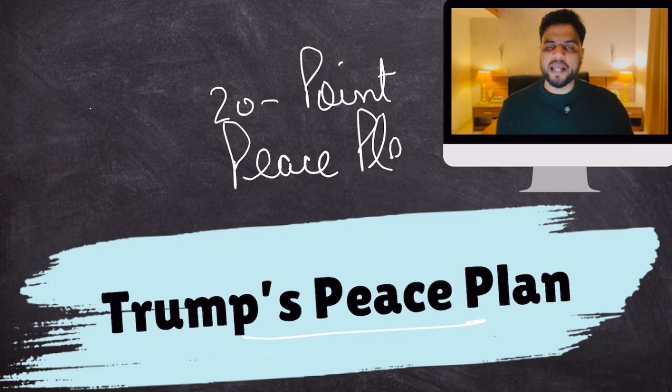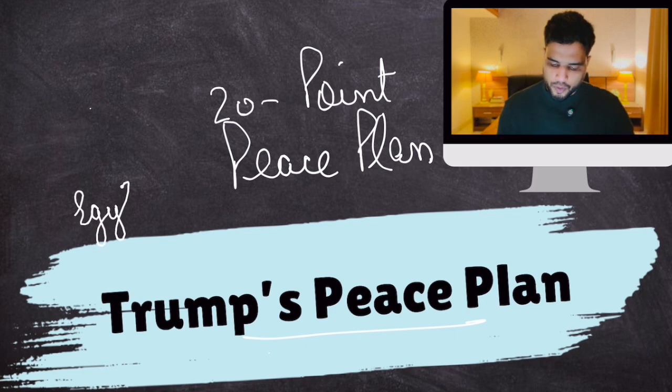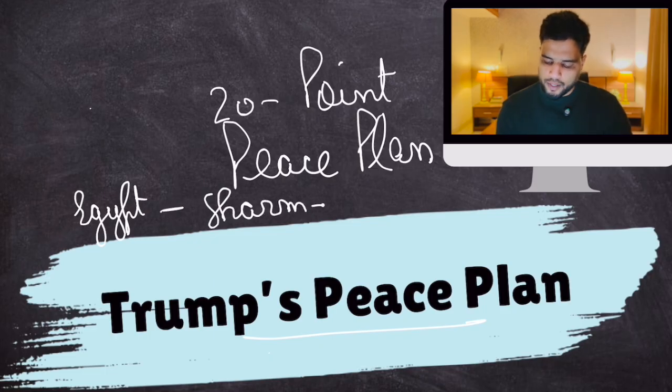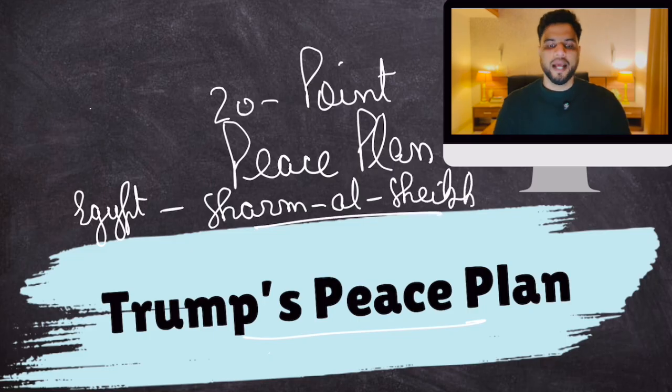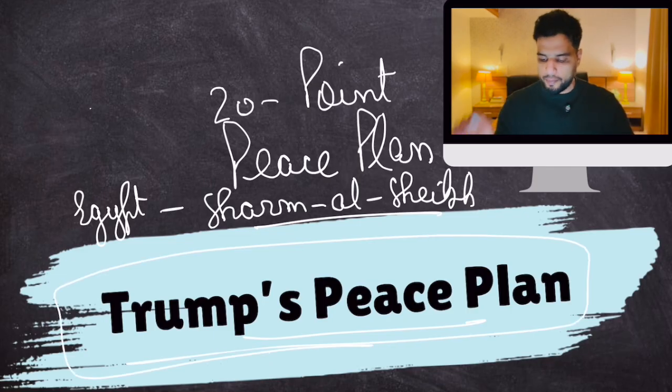Basically, what happened was that there was a peace conference going on in Egypt. In Egypt there is a place called Sharm el-Sheikh. So in Sharm el-Sheikh, a conference was going on in which Palestinian representatives participated, Israel participated, the USA participated, and Egypt participated. And in that conference, Trump came out with his peace plan called the 20-point peace plan. Now, what was his peace plan?